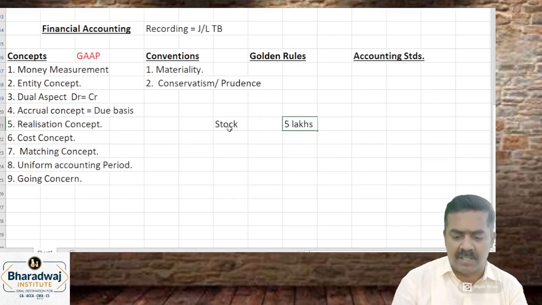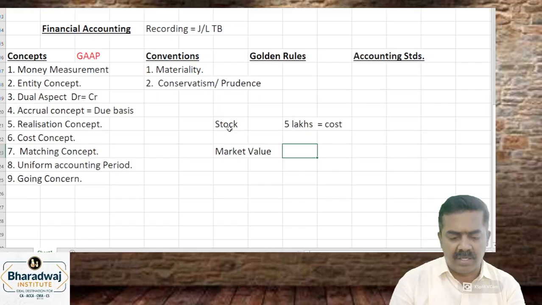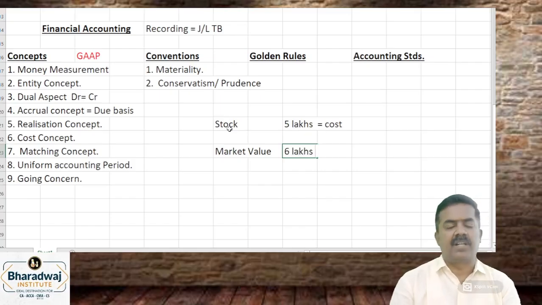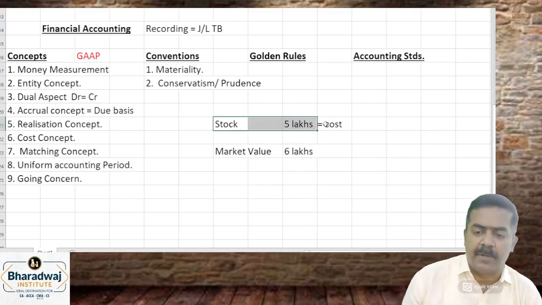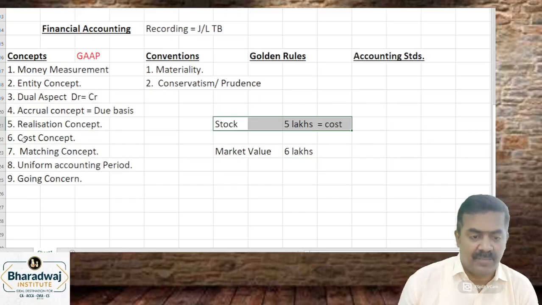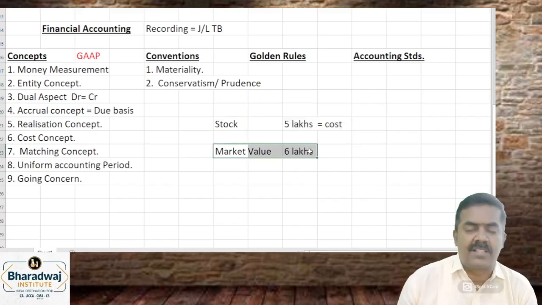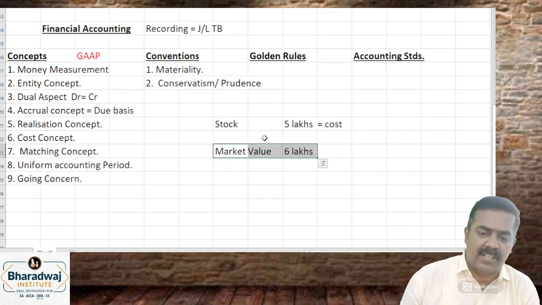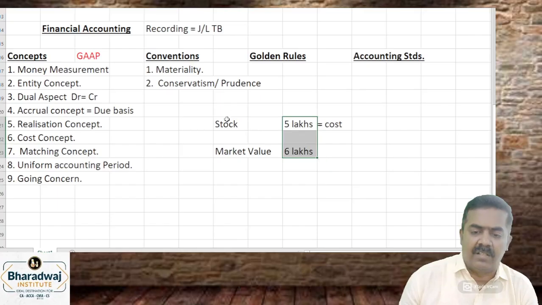5 lakhs. This is the cost. At the end of the year, market value 6 lakhs. Market value is how much? 6 lakhs. Record பண்ணும்போது எந்த value-ல record பண்ணிருப்போம்? Cost constant. We recorded how much? 5 lakhs. At the end of the year, some stock is there. In the stock இருந்த stock இருக்கு. What is the market value? 6 lakhs. Will you record at cost price or market price?